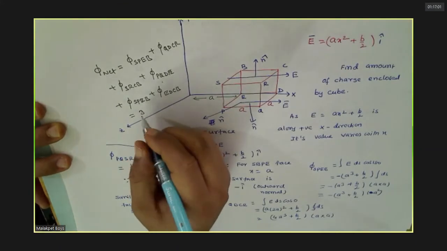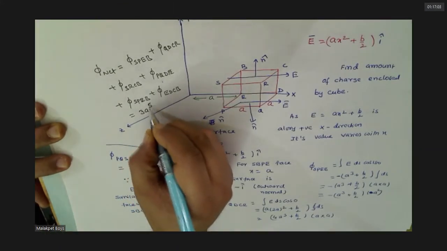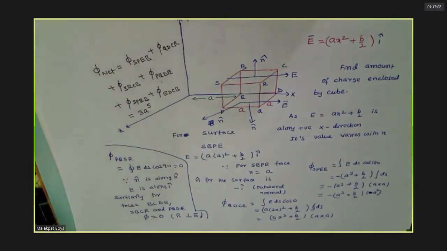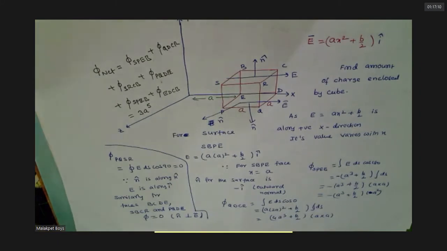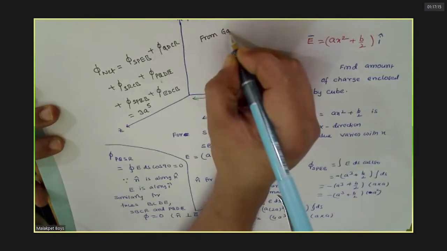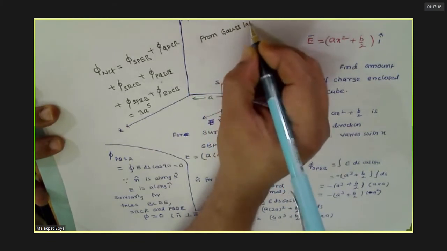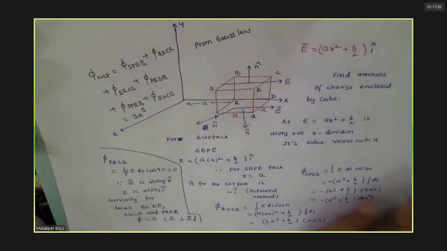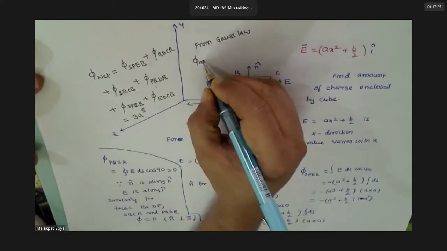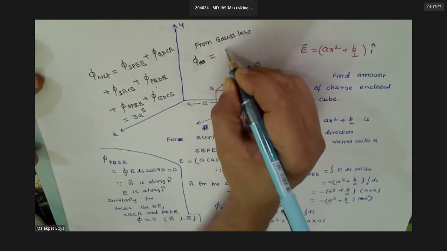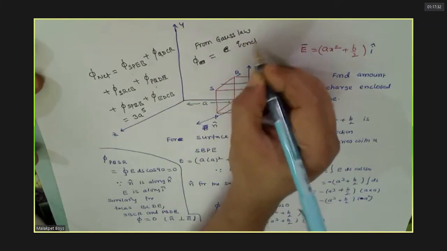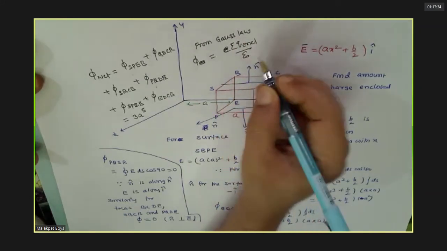Three into how much? A power 5, yes, sir. All 6 faces, no? Agreed. Now from Gauss law, what do you have? This flux is equal to q by epsilon naught, charge enclosed by epsilon naught.